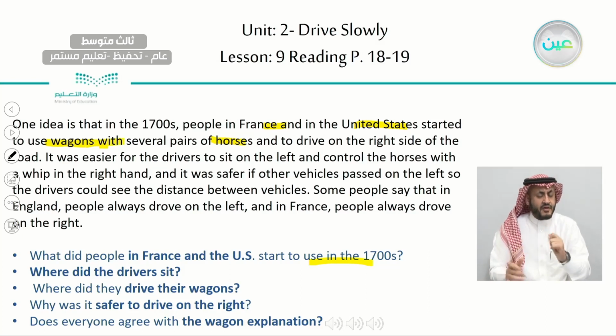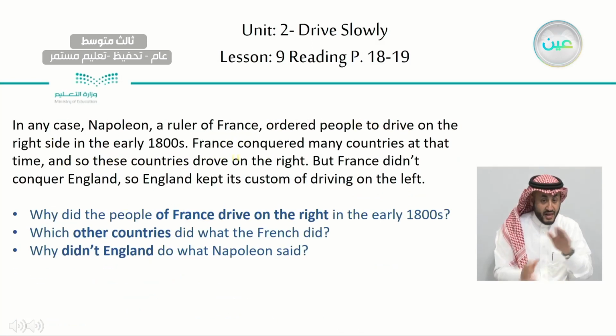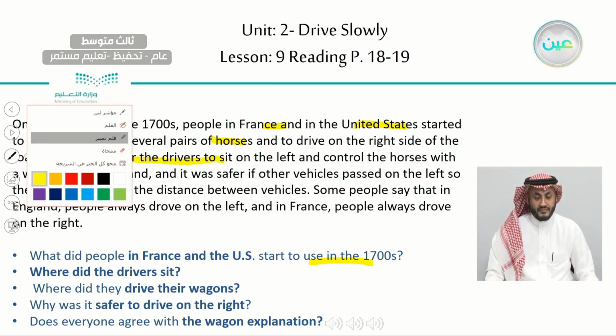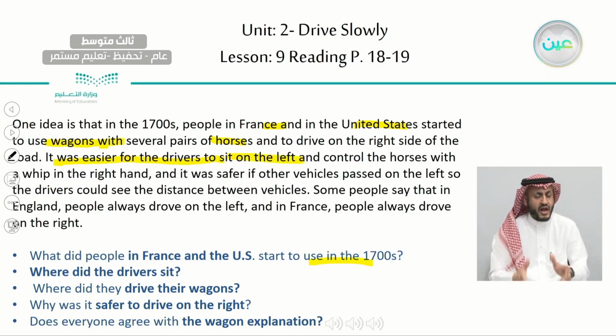Where did the drivers sit? It was easier for the drivers to sit on the left, to sit on the left, okay? And the third question, where did they drive their wagons? So where did they drive it? They drove it in which side of the street?